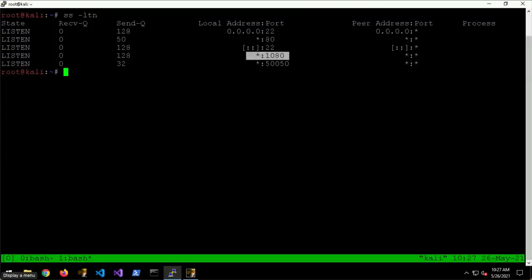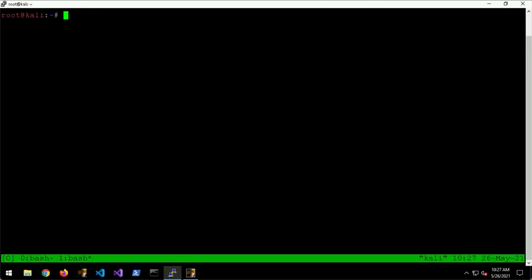Now, most applications are not actually proxy aware themselves. So we need a third-party tool to wrap around those apps to make them work through a proxy. The most popular one on Linux is proxychains.